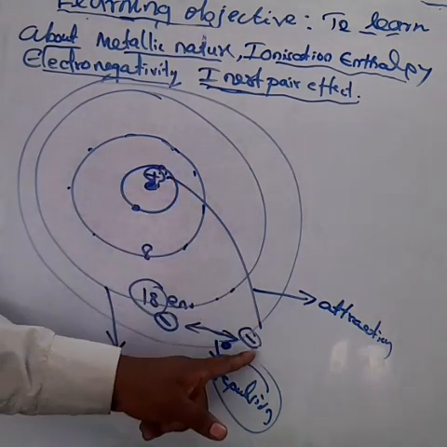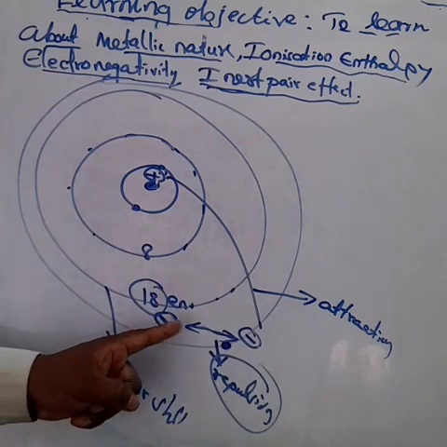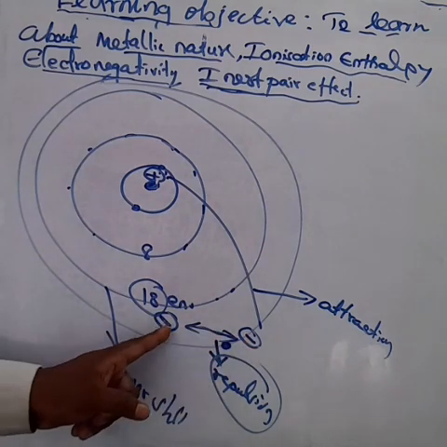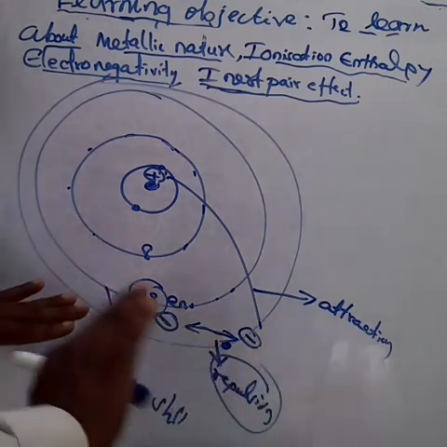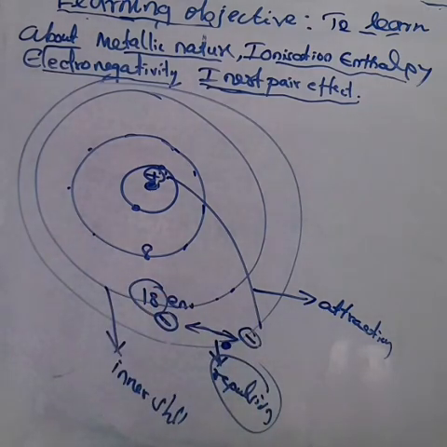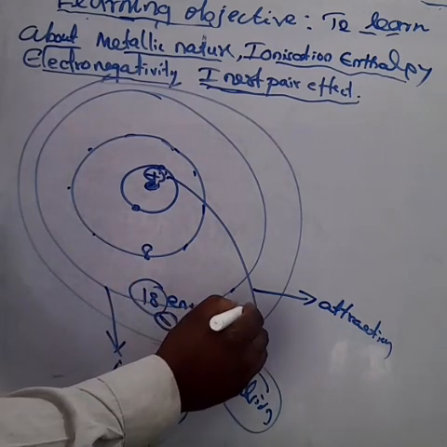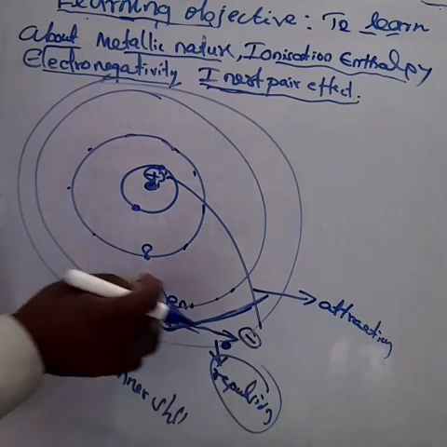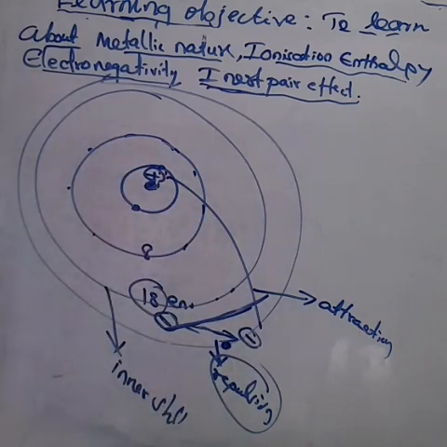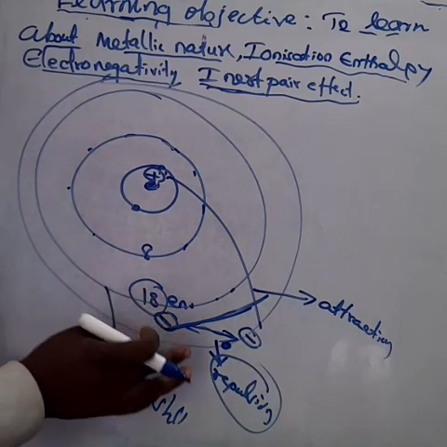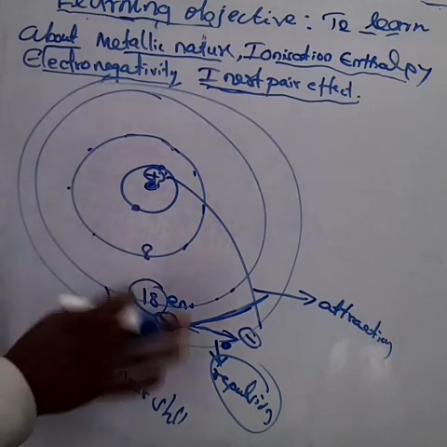Here are electrons and here are electrons, having repulsion. Due to the repulsion, they form a screening. So what is that called? Screening effect. Don't forget that. Otherwise called shielding.